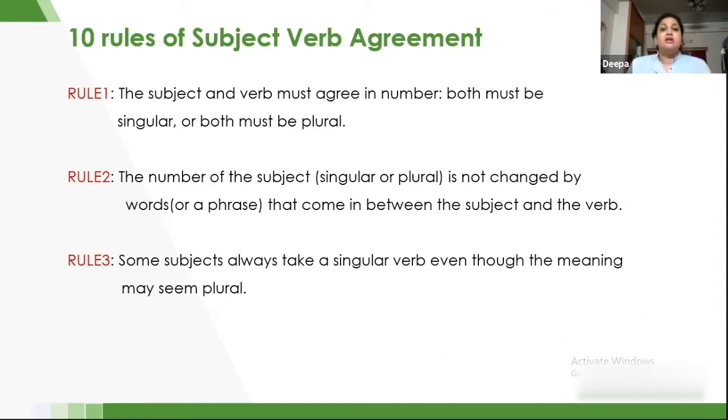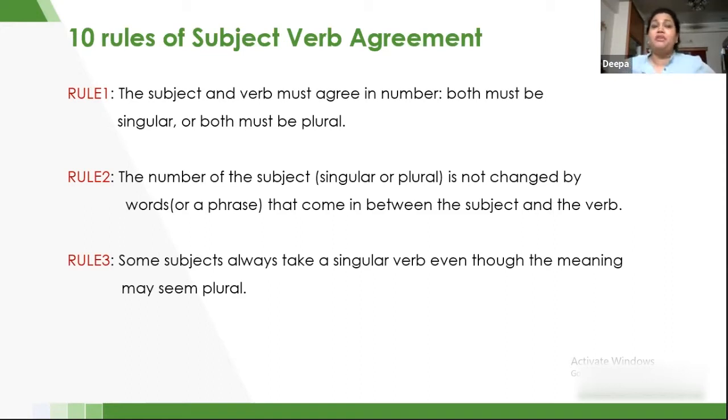though it might look plural, it still takes a singular verb. For example, the police is coming. So the police could be just one police officer, or it could be 10 police officers. We don't say the police are coming, we say the police is coming.